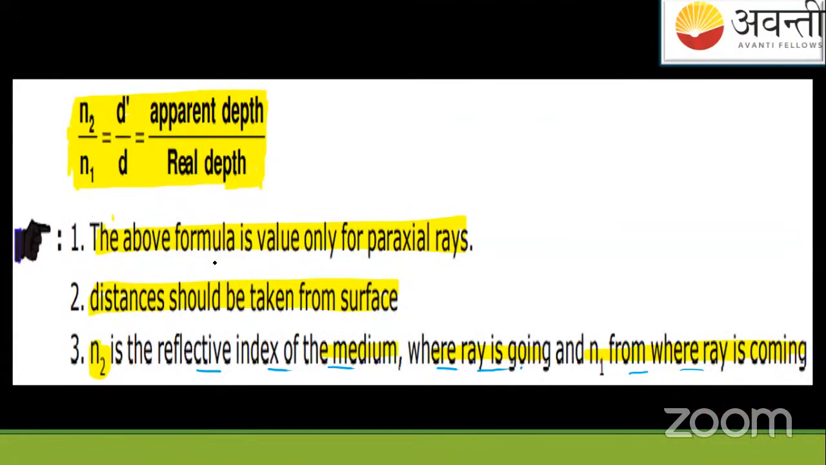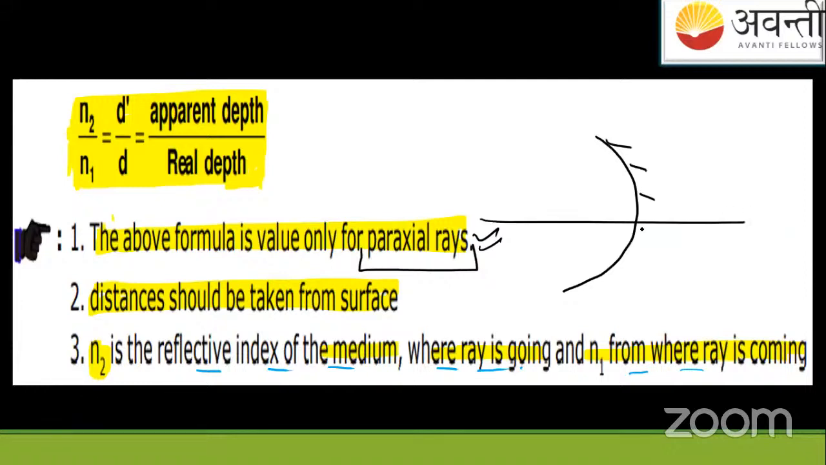This is the formula you have seen. The above formula is valid only for paraxial rays. What do you mean by paraxial rays? Anybody can give the definition? Any one of you, from JNV Raipur students, Sneha Ghosh, Mayuri, anyone? What is the meaning of paraxial? I explained this during the topic of concave mirror, no?